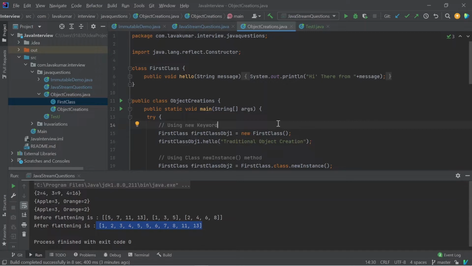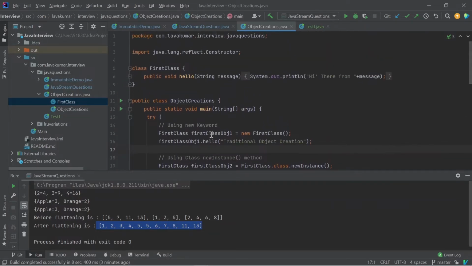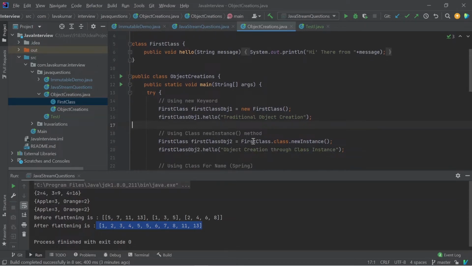While discussing that with the interviewer, this question came into the picture. First I gave this one, then he said, okay, without using the new operator, just create an object for the class. There are two other methods. One is using Java reflection, and the second is accessing the class directly with the class name and dot newInstance. It will create the object, and whatever functionality and output comes from the new class, the same output will come here too. So the object is created through class instance.